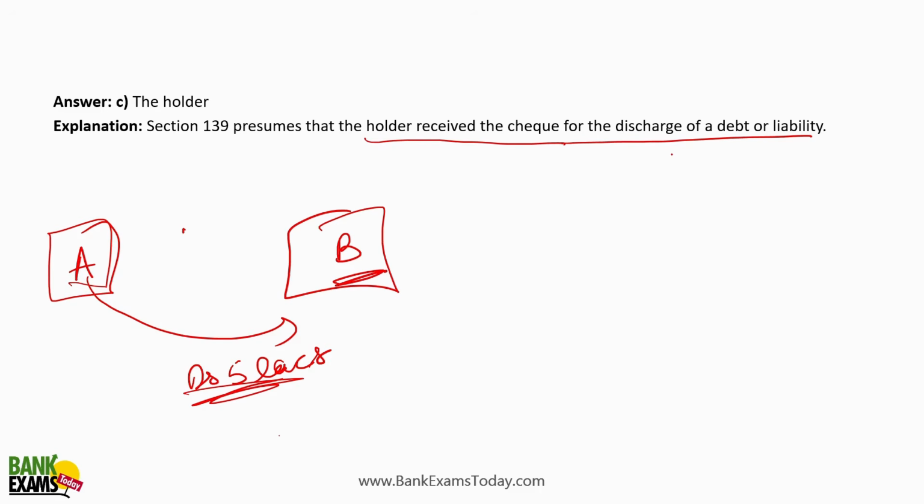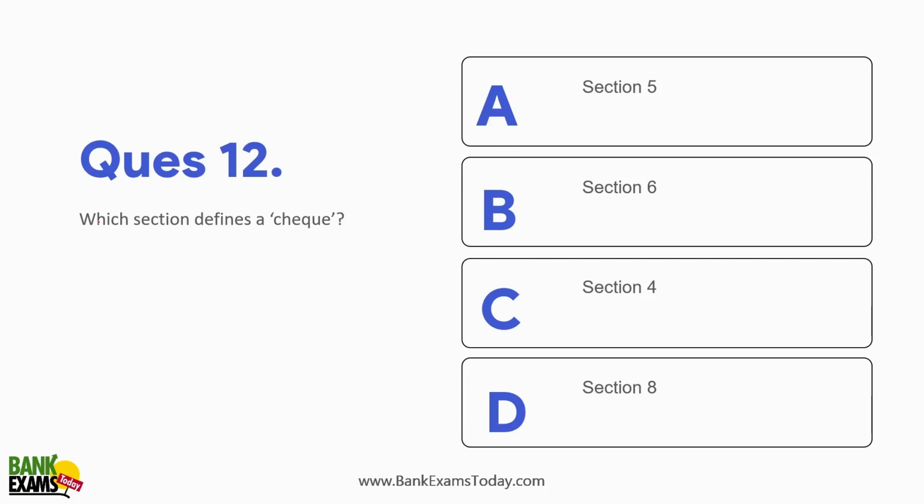So our law, according to section 139, assumes that B is right, B is correct. A needs to prove why his signed check is with B, right? A needs to prove it.